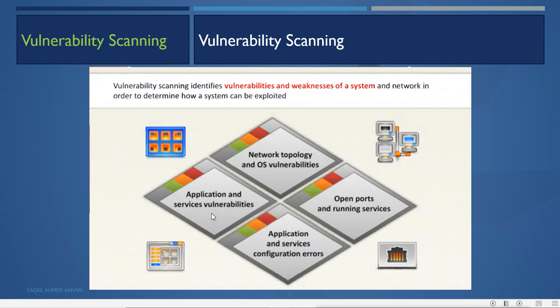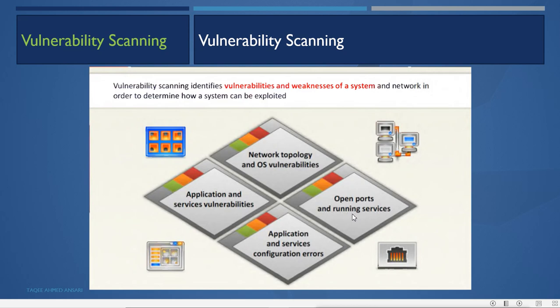Now till now, in the enumeration and scanning part and also the reconnaissance part, we got information about the OS and about the services from the system. Now we can try to get the vulnerabilities of those systems and services. Like if the OS is Windows 7 or Windows Server 2012, then we can go on to find out the vulnerabilities available on those servers, so that we can use them to craft our attack. Open ports and running services are also vulnerabilities.